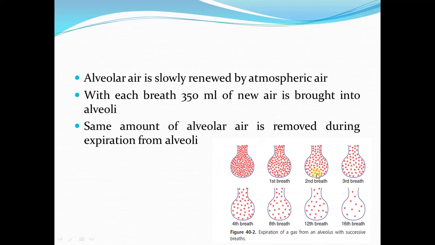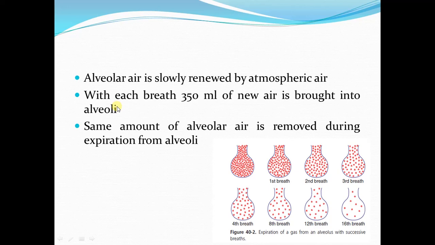Now another important point to remember is that alveolar air is slowly renewed by the atmospheric air. Alveolar air is not rapidly and completely changed by the atmospheric air during the process of breathing. With each breath, 350 ml of new air is brought into the alveoli.